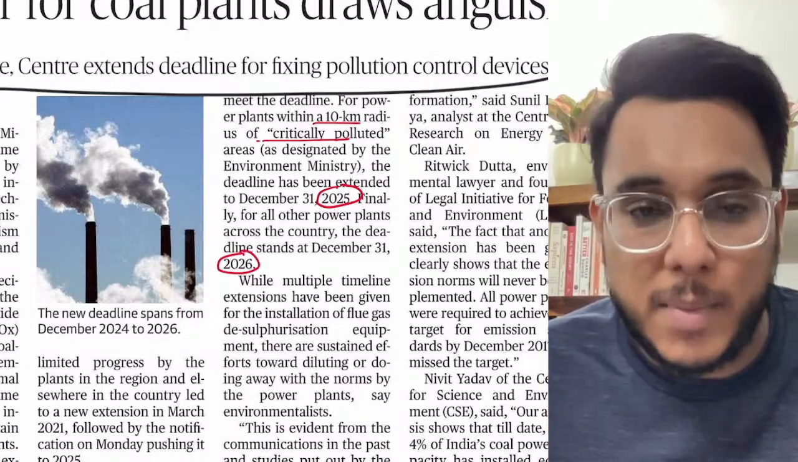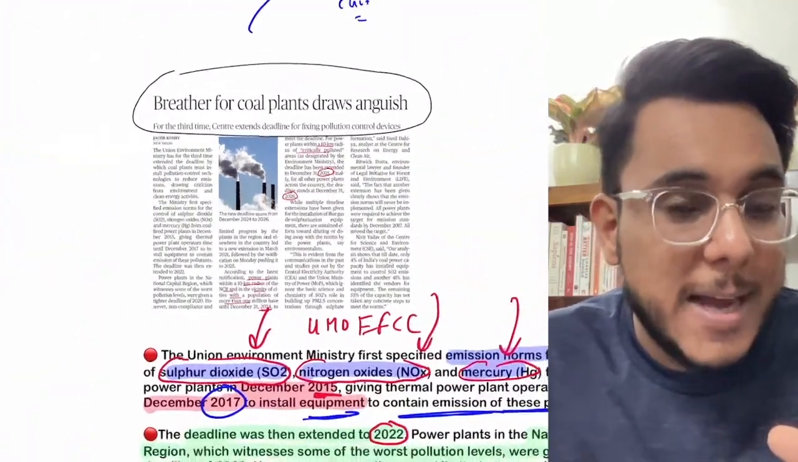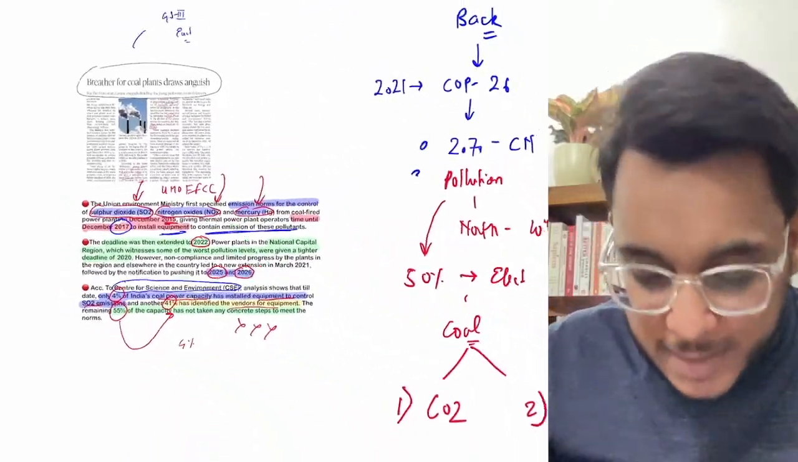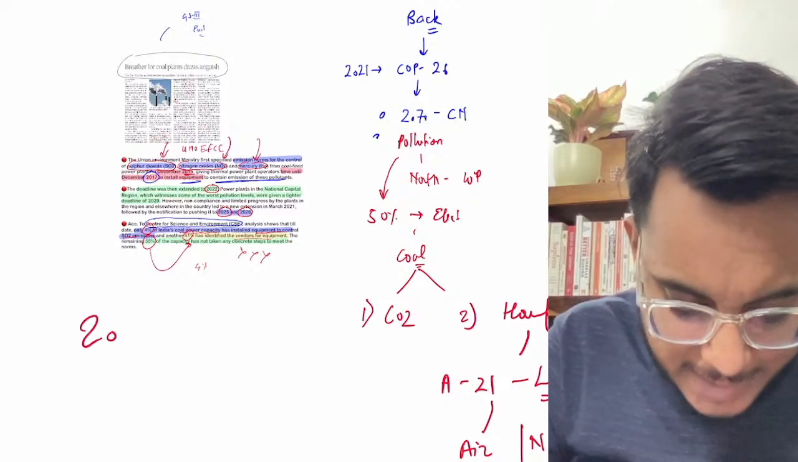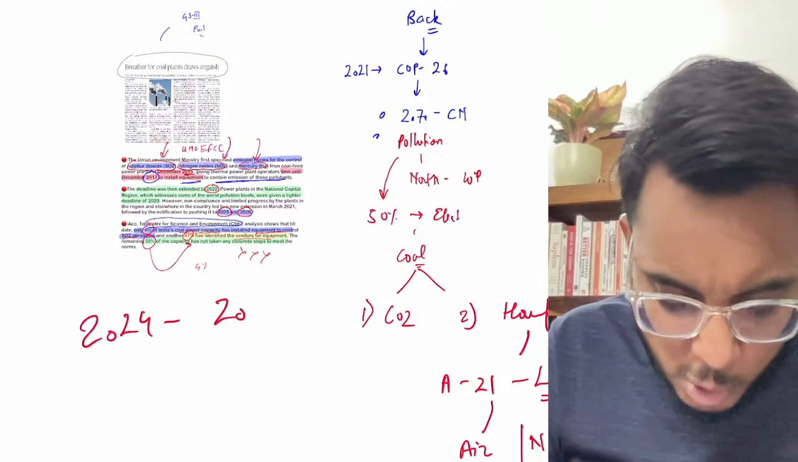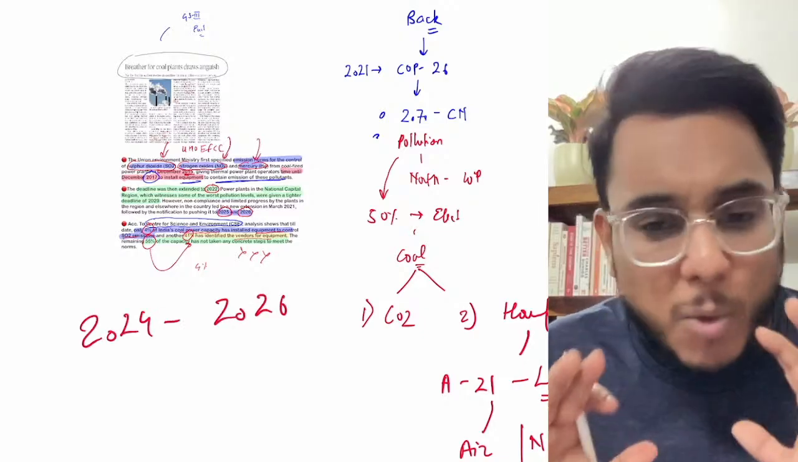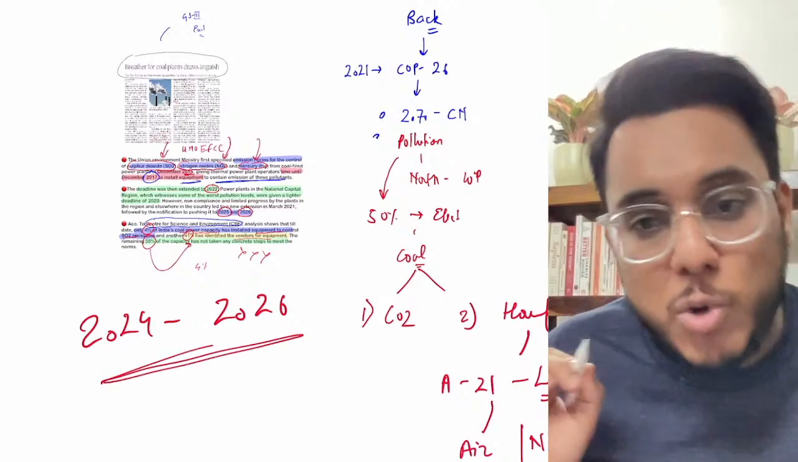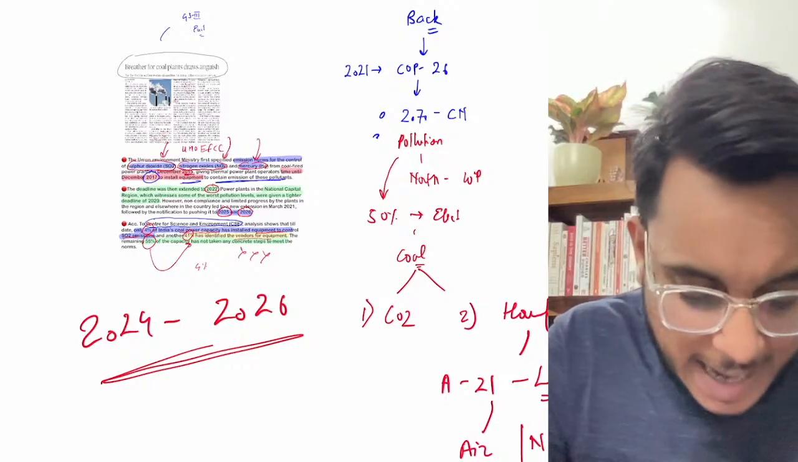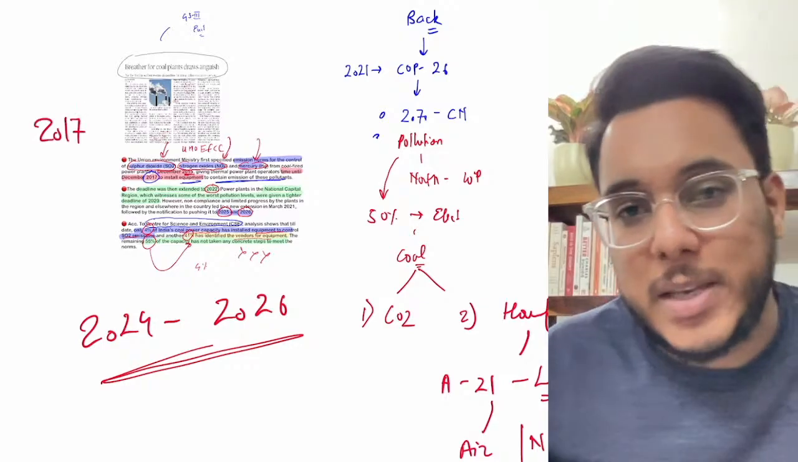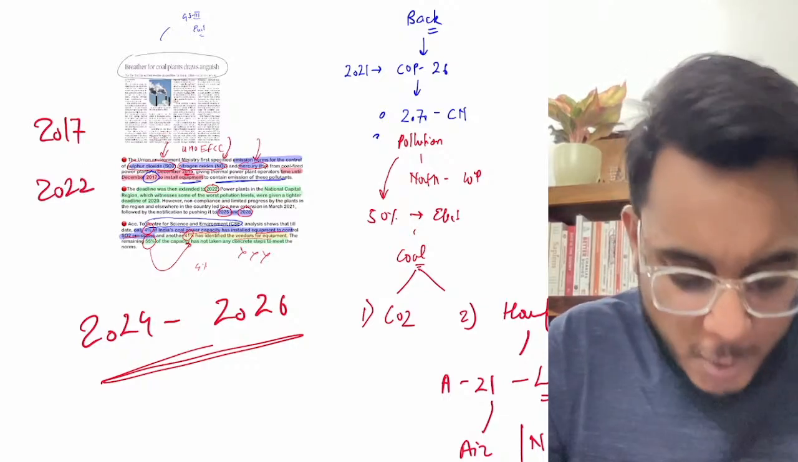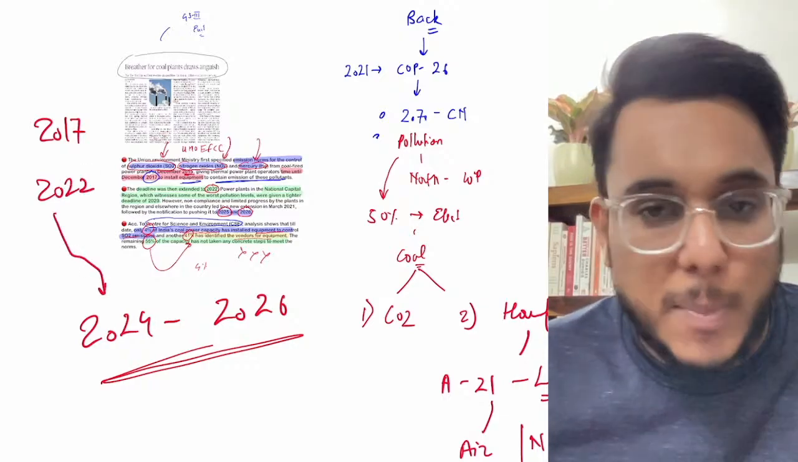Now you don't need to remember which type of power plant has been given which year's deadline. We can just simply remember that the deadlines range from 2024 to 2026. Okay, the date is not important. We need to see this particular range. Now what's the question? The question is that originally this deadline was to be reached in 2017, then it got revised to 2022, and now it has been revised to 2024 at the bare minimum.